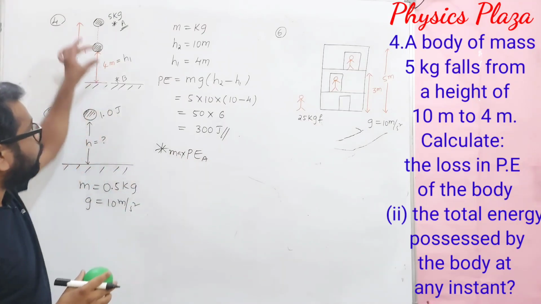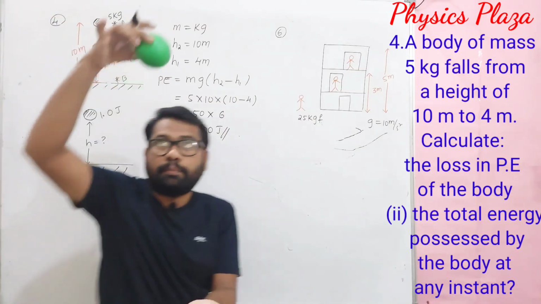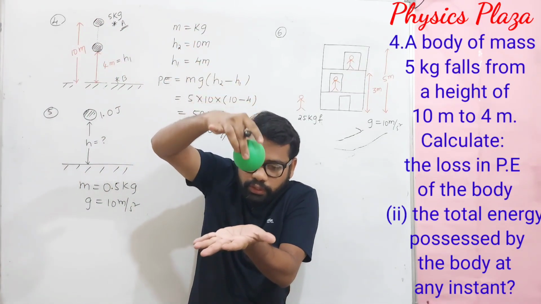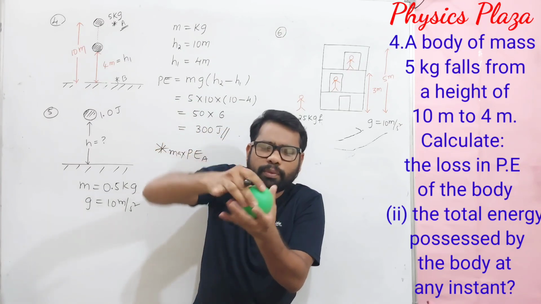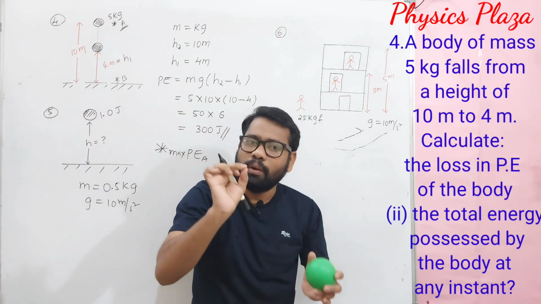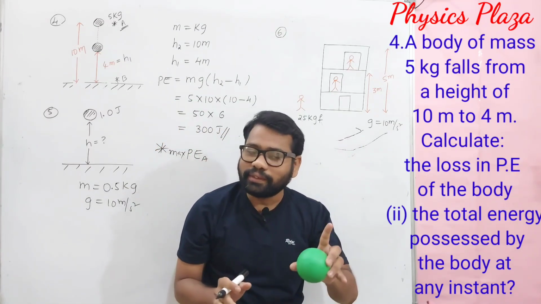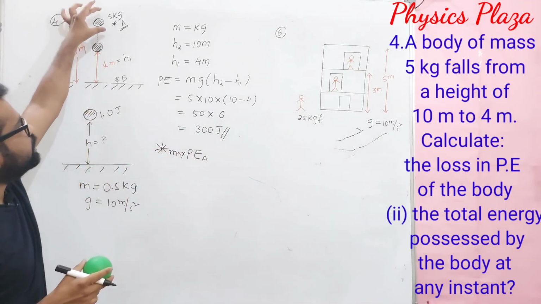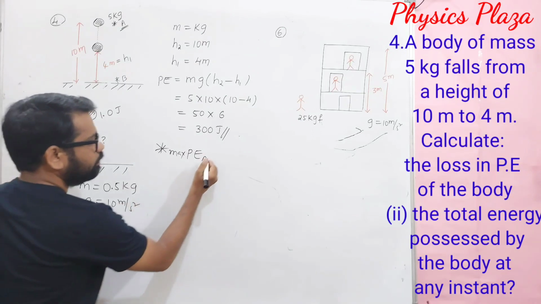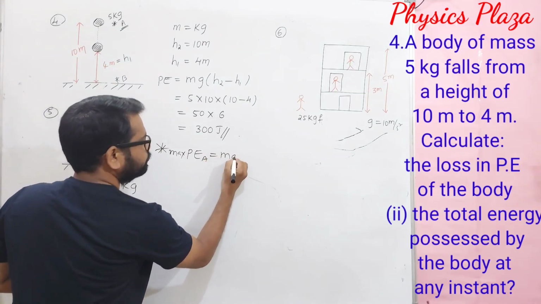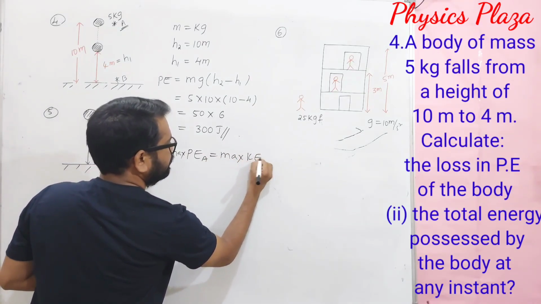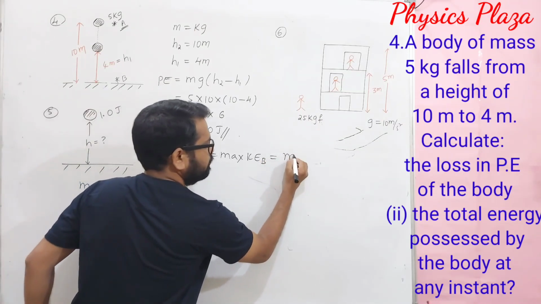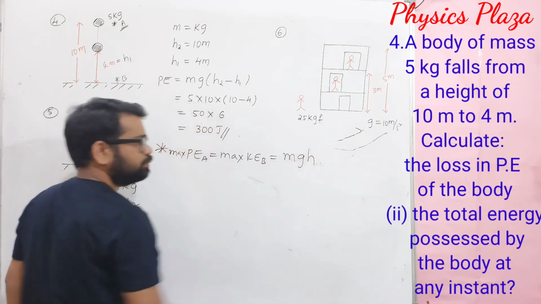And when the ball is going to hit the ground, as the ball is falling through a height of 10 meters, before hitting the ground its height is almost negligible. So potential energy is 0. It has maximum kinetic energy. So the maximum potential energy at point A is equal to the maximum kinetic energy at point B. We can calculate this using mgh.